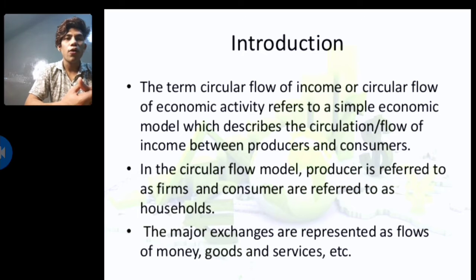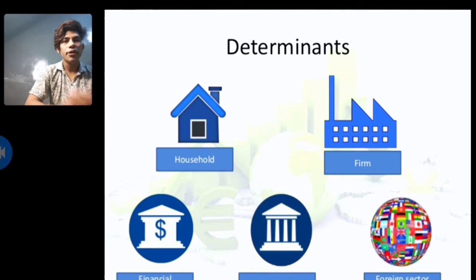Introduction. The circular flow of income or circular flow of economic activity refers to the simple economy model which describes the circular flow of income between the producers and consumers. In the circular flow model, the producer refers to the firm and the consumers refer to the household. The major actions are represented as a flow of money, goods and services, etc. It basically consists of household, firm, financial institutions, government and foreign sector.